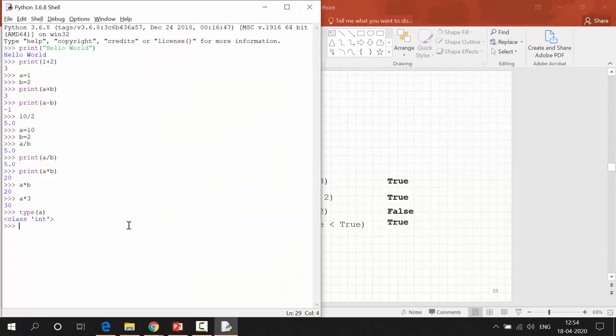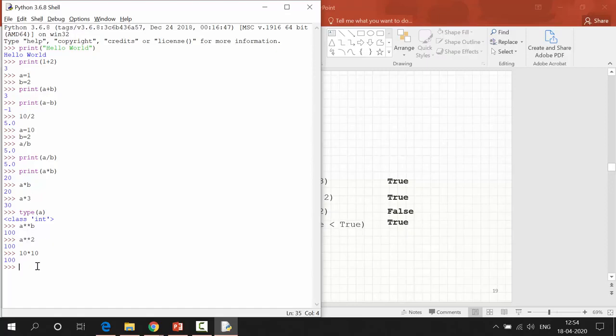Next we can also perform power operations. A double star means power operations. A double star b means 10 to the power 2. See, 100. A is 10, b equals 2, right? 10 power 2. If we want to check a power 2, see, I am getting 100. 10 into 10, right? 10 power 2 means 10 into 10. I'm getting 100, the same thing.